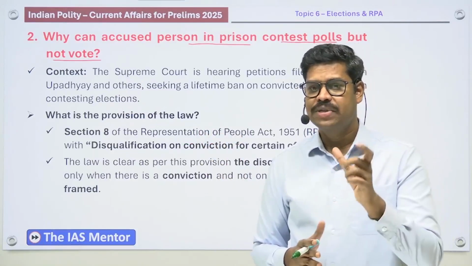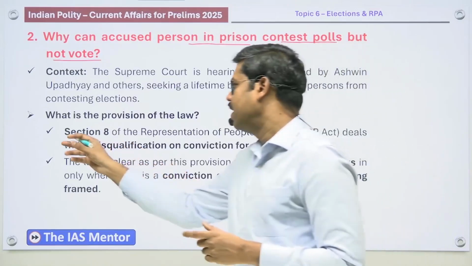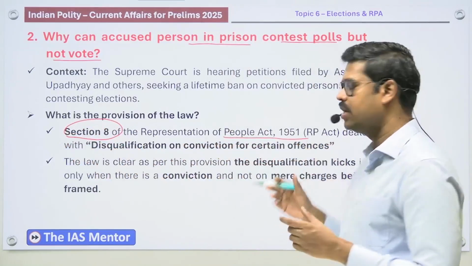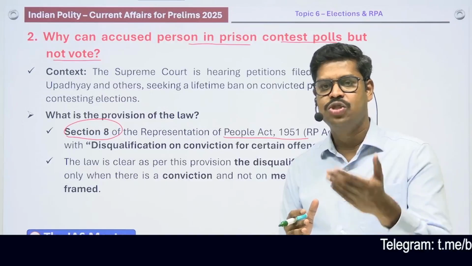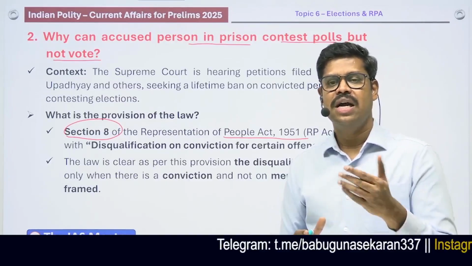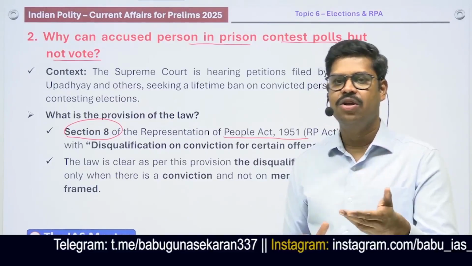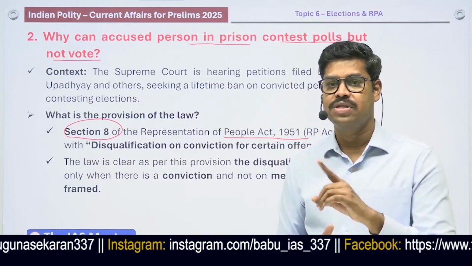Now, in the Representation of People Act 1951, to be very specific, Section 8 makes it very clear that a member or a candidate might be disqualified from contesting election on the grounds of conviction in a court of law. If a person is convicted in a court of law, then they are disqualified from contesting election, not otherwise. This is very, very important.